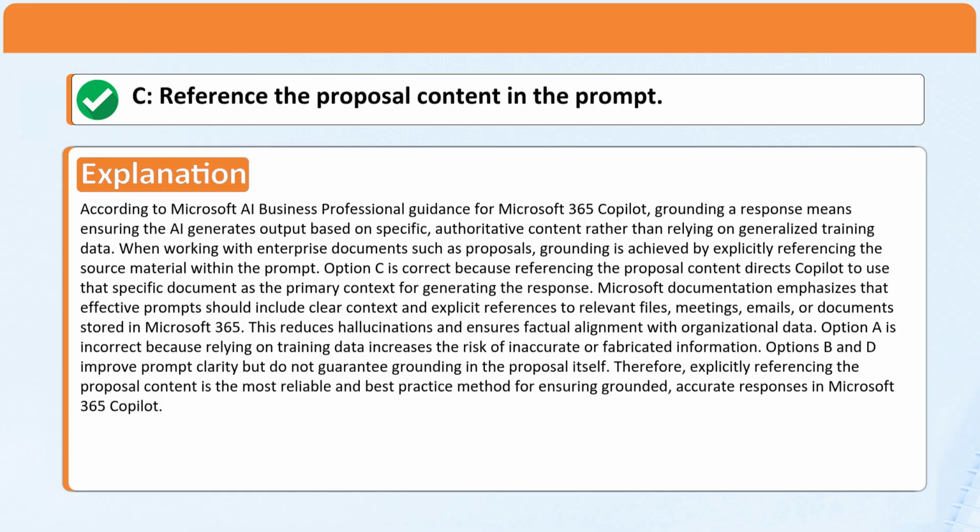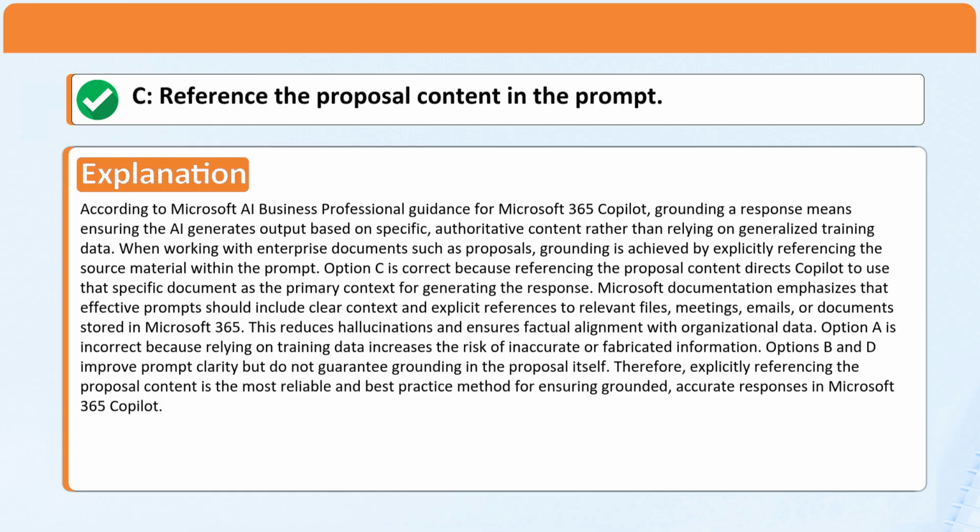Option C is correct, because referencing the proposal content directs Copilot to use that specific document as the primary context for generating the response. Microsoft documentation emphasizes that effective prompts should include clear context and explicit references to relevant files, meetings, emails, or documents stored in Microsoft 365. This reduces hallucinations and ensures factual alignment with organizational data.